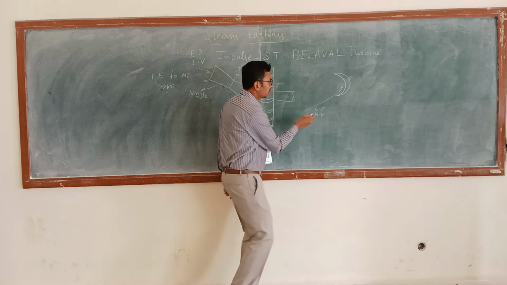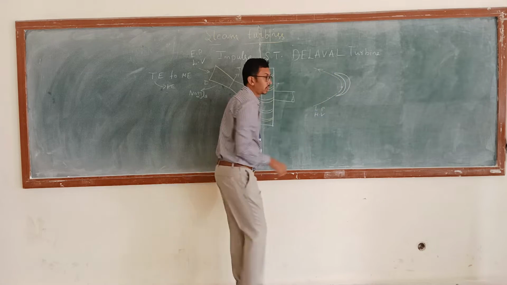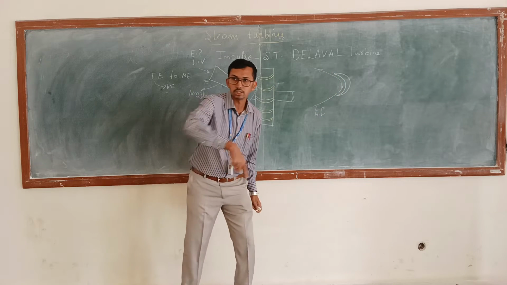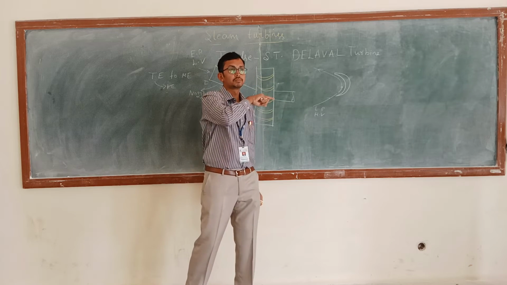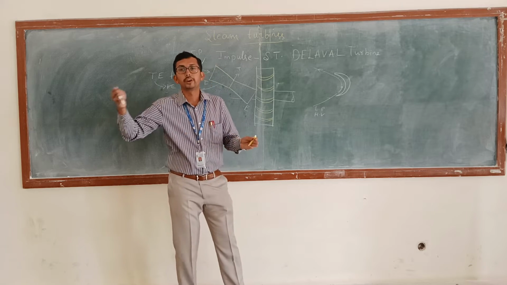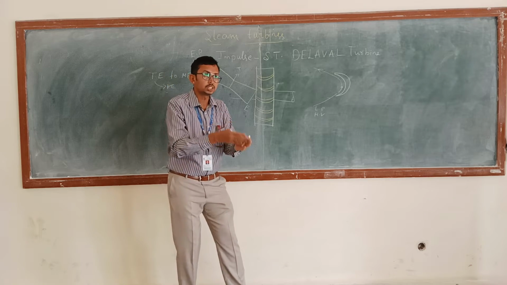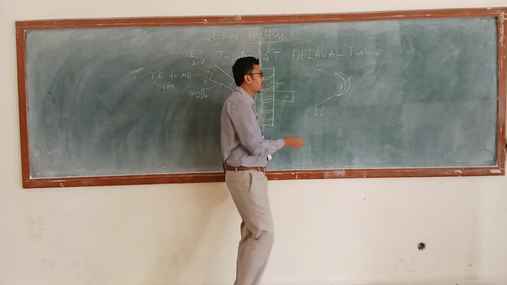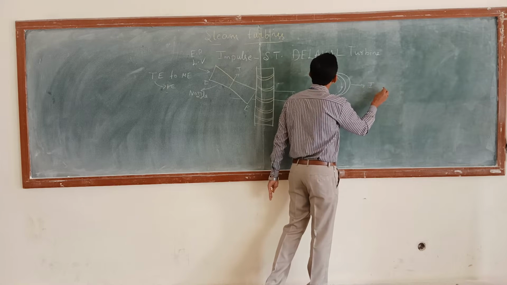What happens here? This steam undergoes a change in direction, right? The steam is undergoing a change in direction and also a change in velocity. Due to this, there will be a change in momentum. This change in momentum we are going to call the impulsive force. What is it called?